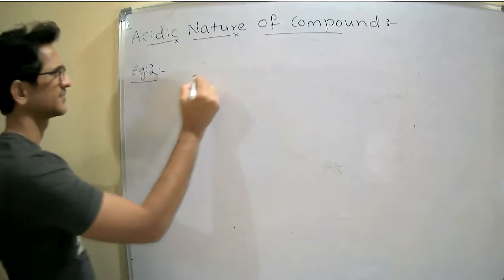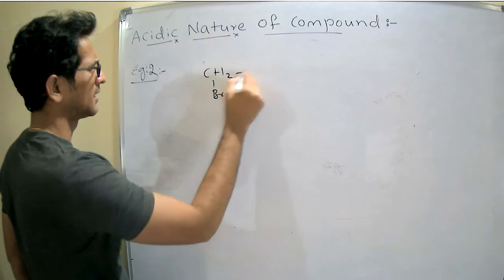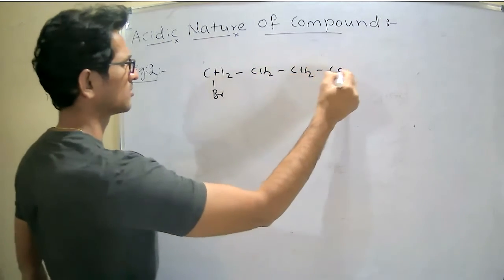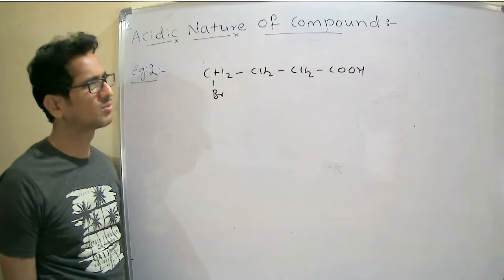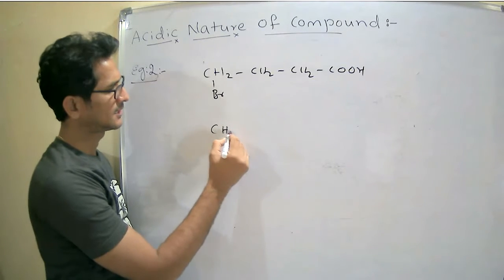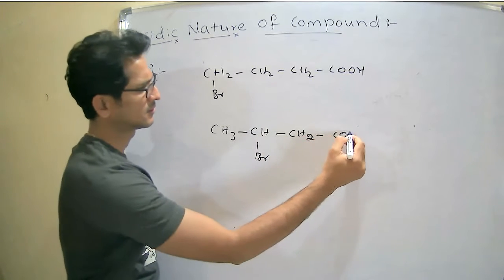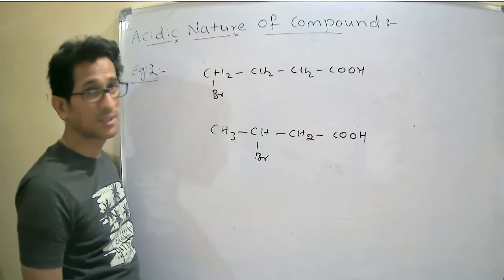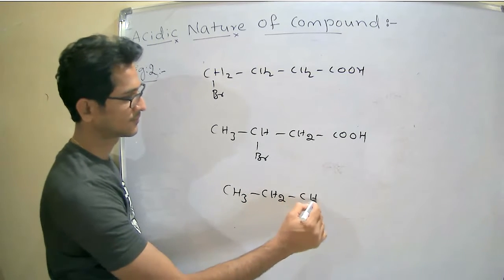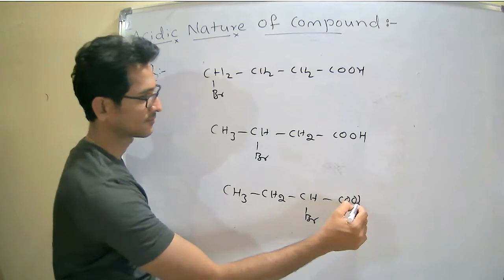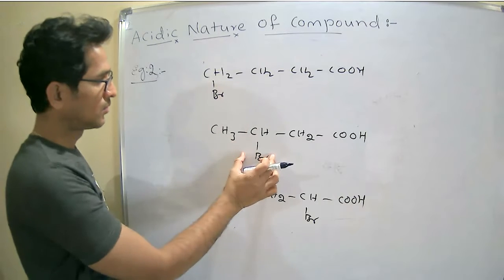Then CH2Br, CH2, CH2, COOH, butanoic acid: 4-bromo-butanoic acid, 3-bromo-butanoic acid, 2-bromo-butanoic acid.